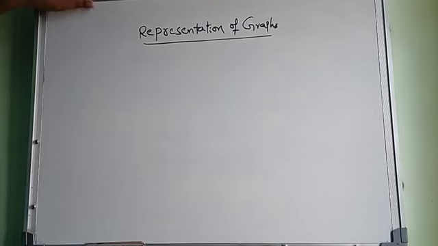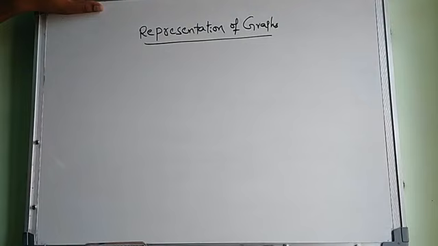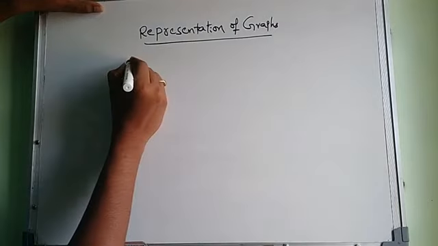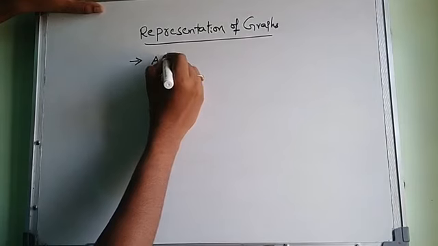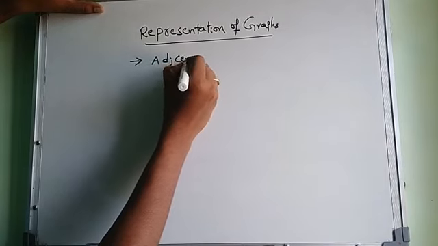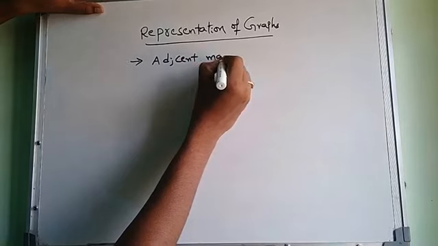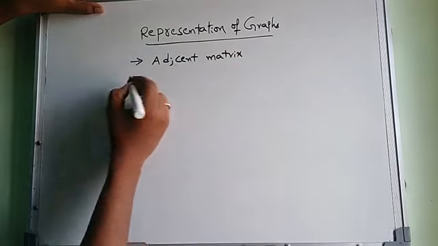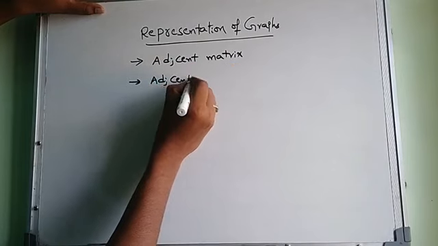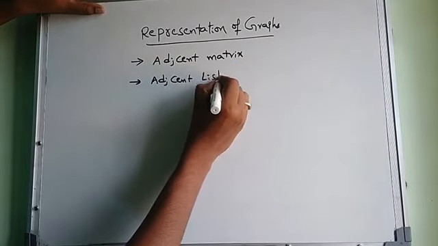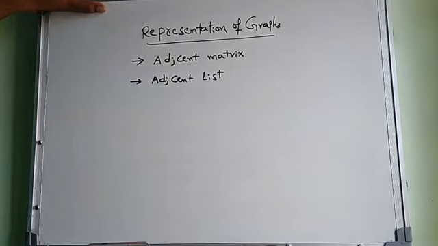You know very well that a graph is represented in two ways: generally linear data structures using arrays, and non-linear data structures using linked lists. So the graph is represented using two ways. Adjacency matrix is one way. Next is adjacency list. List is nothing but a linked list.